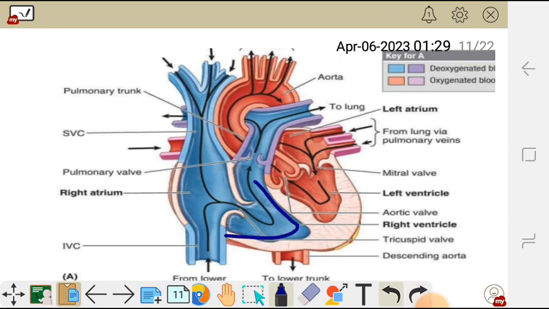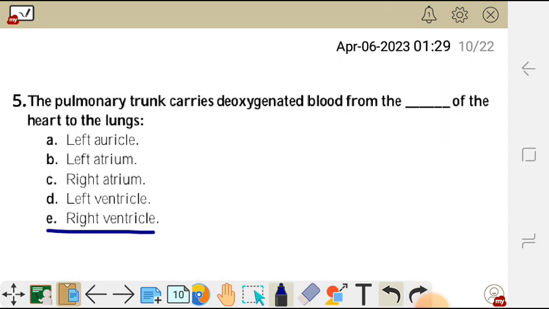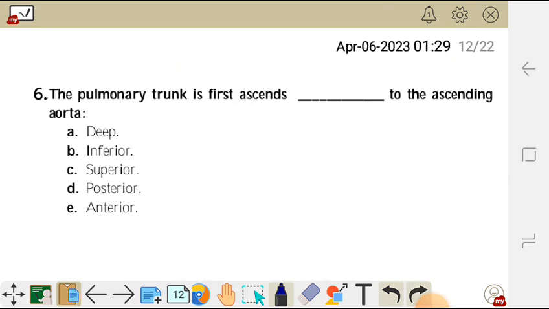The right ventricle receives blood from the right atrium, and as it contracts, it pushes that blood into the pulmonary trunk. So the correct answer is the right ventricle, which is E.